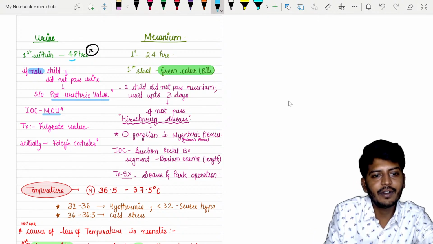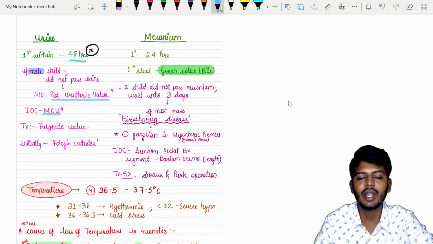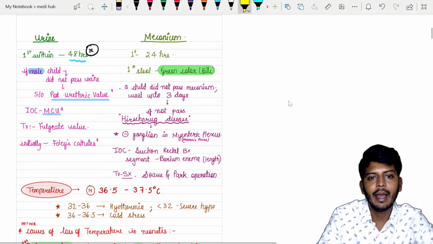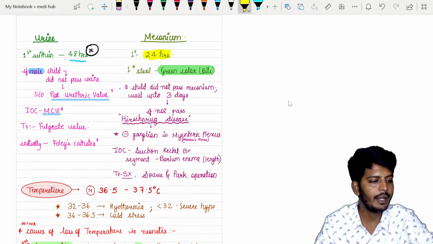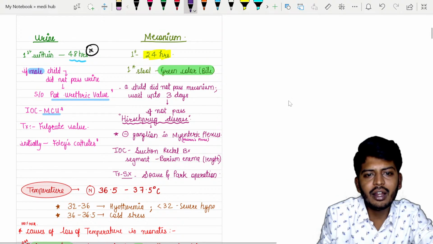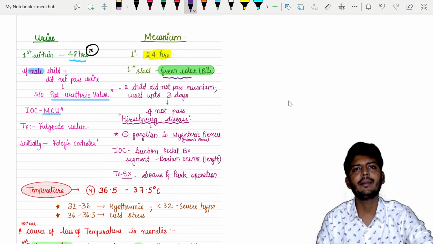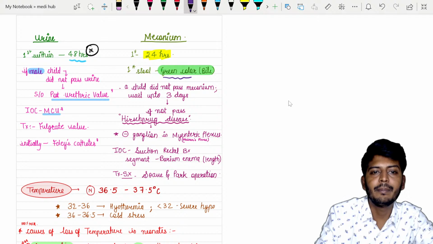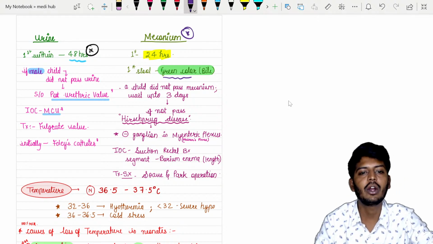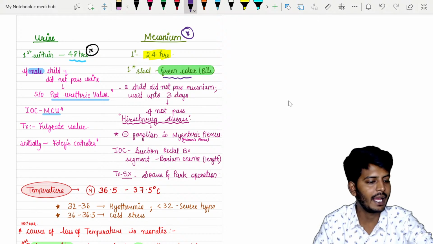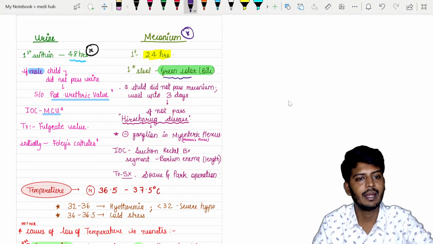So immediately within the first 2 days, the baby must urinate. And within the first 24 hours, the baby has to defecate. Defecate means stools must be passed. The first stool of the baby is always a very dark green color stool. That is only called meconium. It is green because of the presence of bile. So remember this very important point.